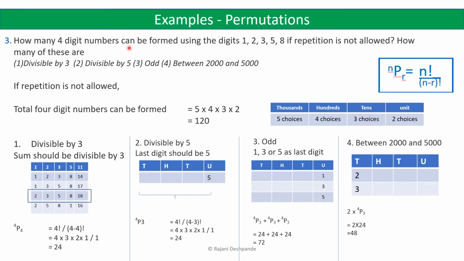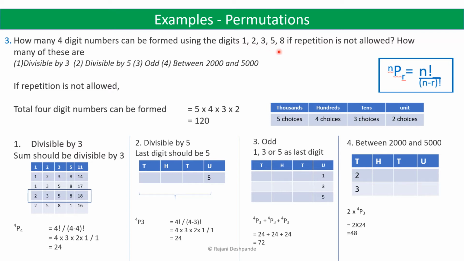How many 4-digit numbers can be formed using the digits 1, 2, 3, 5, 8? Repetition is not allowed. How many of these are divisible by 3, divisible by 5, odd, and between 2000 and 5000? So let us first solve how many 4-digit numbers can be formed using the digits 1, 2, 3, 5 and 8.